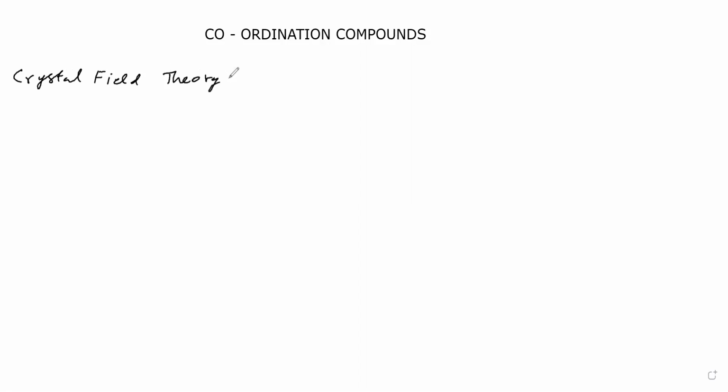Now, crystal field theory considers the central metal and ligand. Between central metal and ligand, there is electrostatic force of attraction.